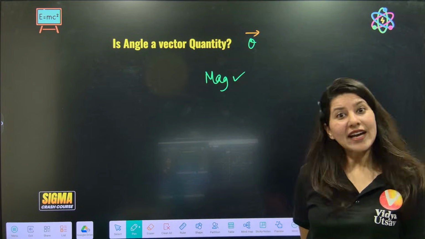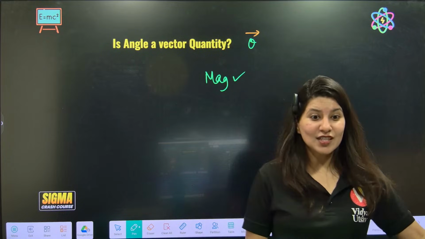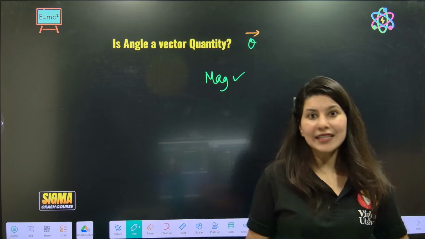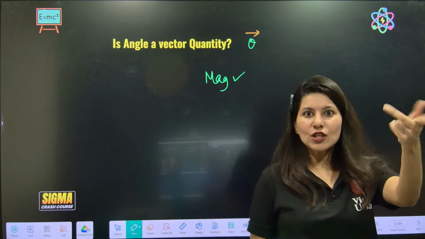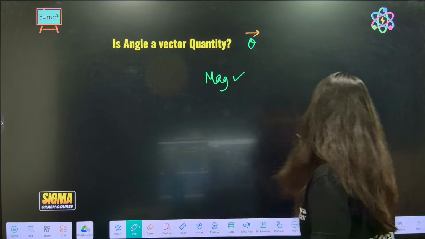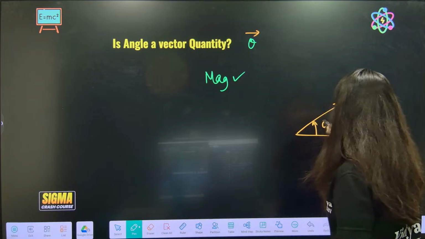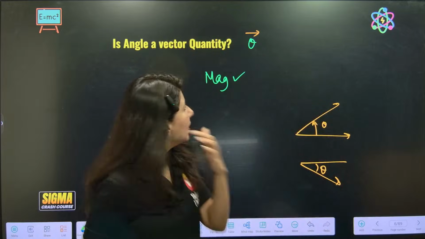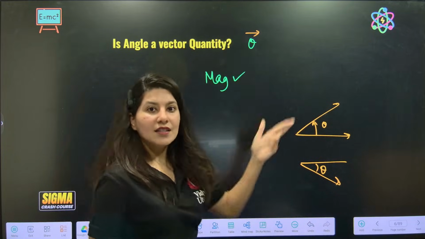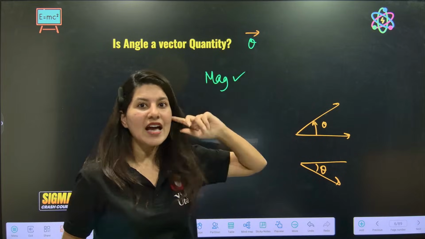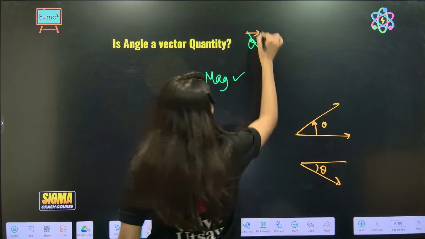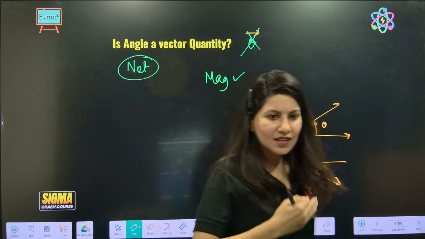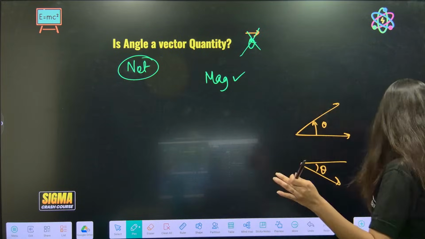Now this is a big trouble. Why can't I call angle a vector quantity? It has magnitude and it has direction also, clockwise and anti-clockwise, yes or no? So it should have been a vector quantity, but we have not seen the vector symbol on theta, so it is not a vector quantity. So what's the problem? It is satisfying the definition, but still you are saying that it is not a vector quantity.